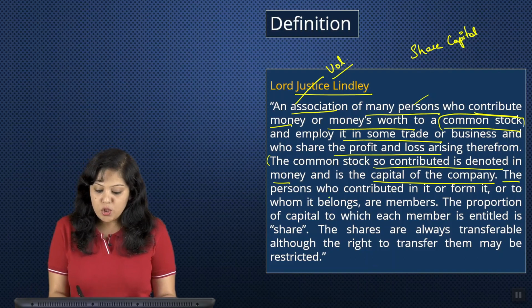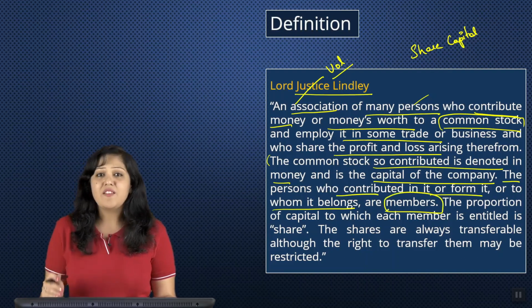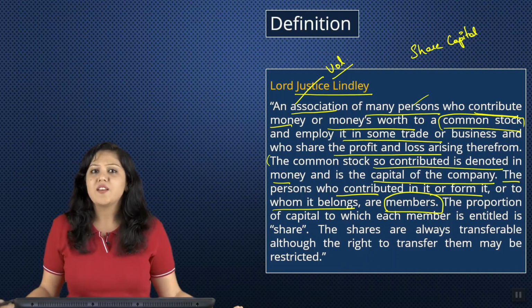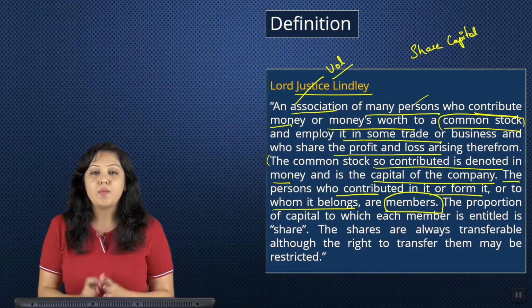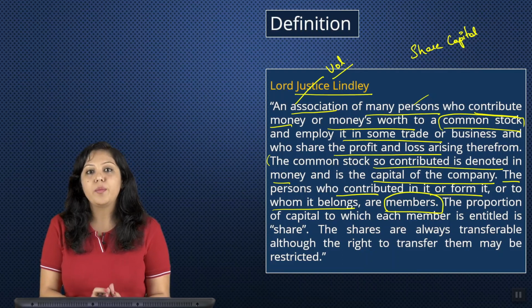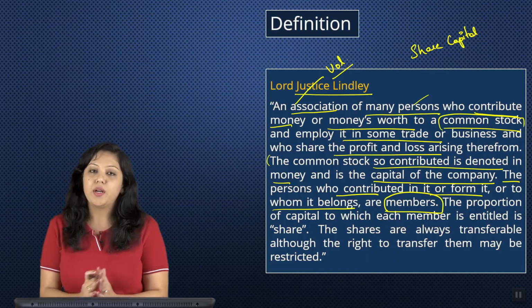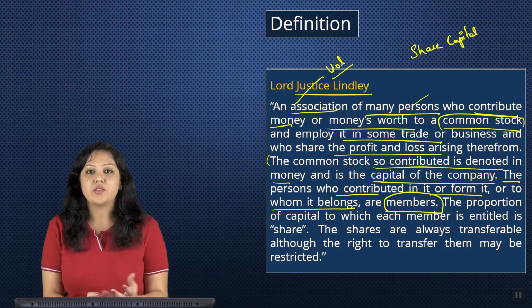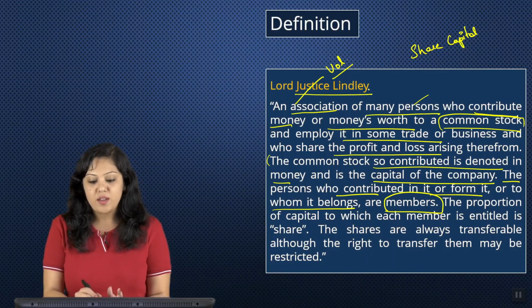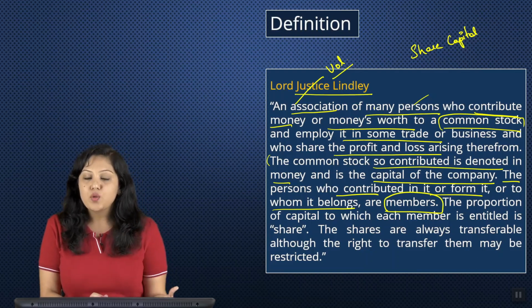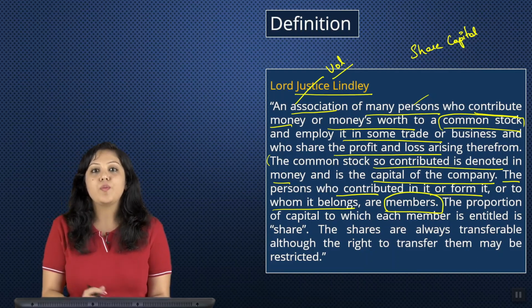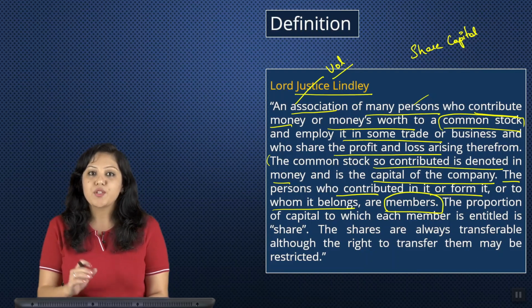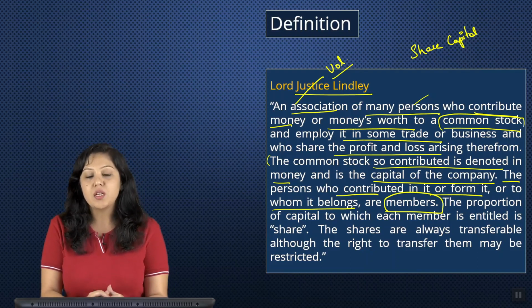Moving forward, the persons who contributed in it, or to whom it belongs, are members. This is a very, very important term in Companies Act. Okay, one of the important terms. Now, who is a member? A member is a person who is contributing money to the company or contributing capital to the company. So in simple terms, an investor, right? So for a company, when you say it's an association of individuals as well as artificial persons, whoever wants to become an owner of that company should subscribe to the shares of the company. So that person is called a member.